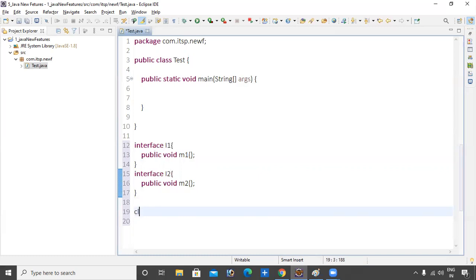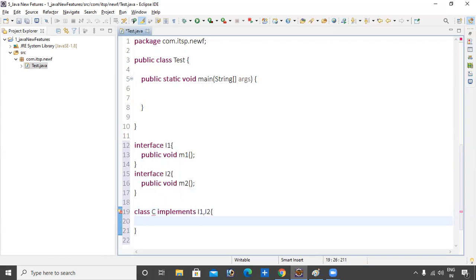I want to implement these interfaces, so create one class C that implements I1, I2. This is possible. Why are we getting the error? Because if we implement I1 and I2 inside the class, you should provide the implementation of these methods here. Now the error has gone.